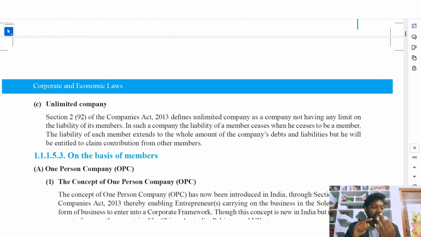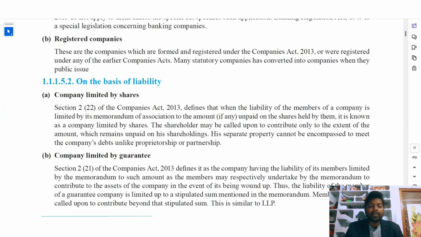And if the company is limited by shares, it means if the share value is only $10, but the company's liability is $10,000, then the member will pay only up to the $10. This is the difference between an unlimited company, a company limited by guarantee, and a company limited by shares.